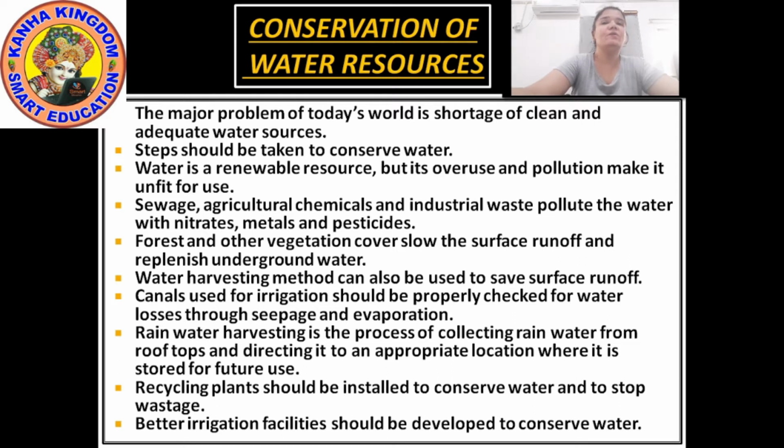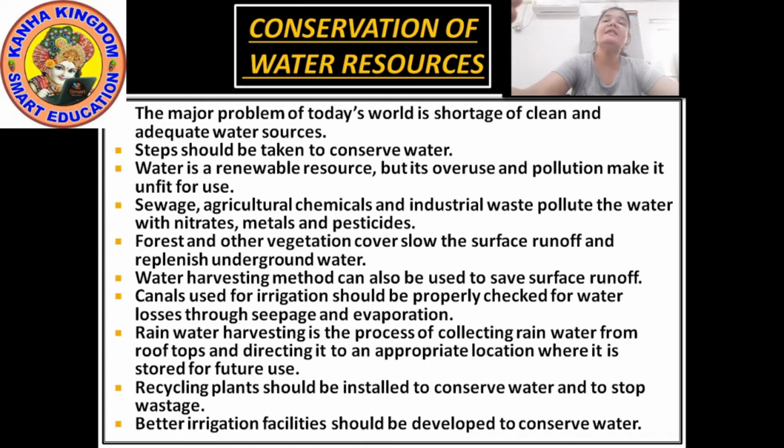The rainwater can be stored by the water harvesting method. This is also one way by which we can save water. The canals used for irrigating fields should be properly lined, and checked for water losses through seepage and evaporation.